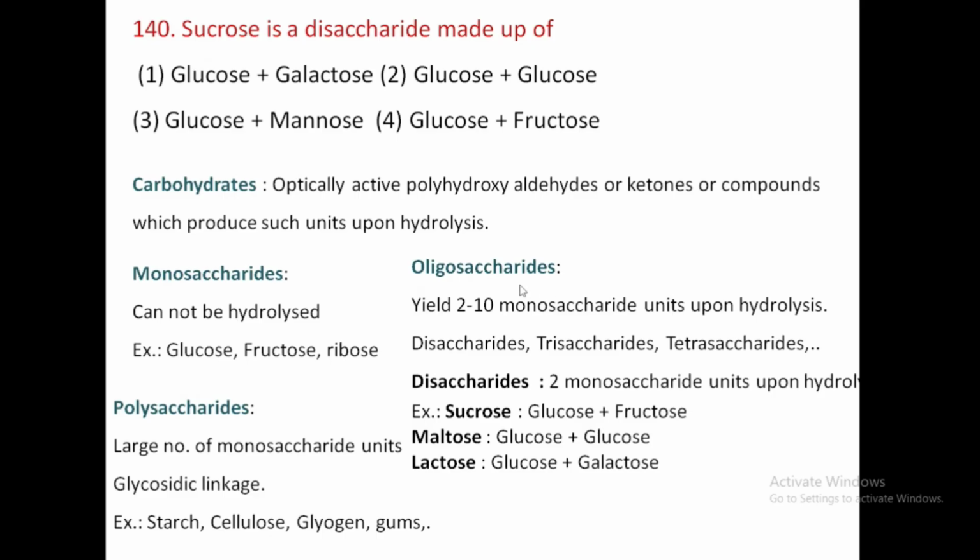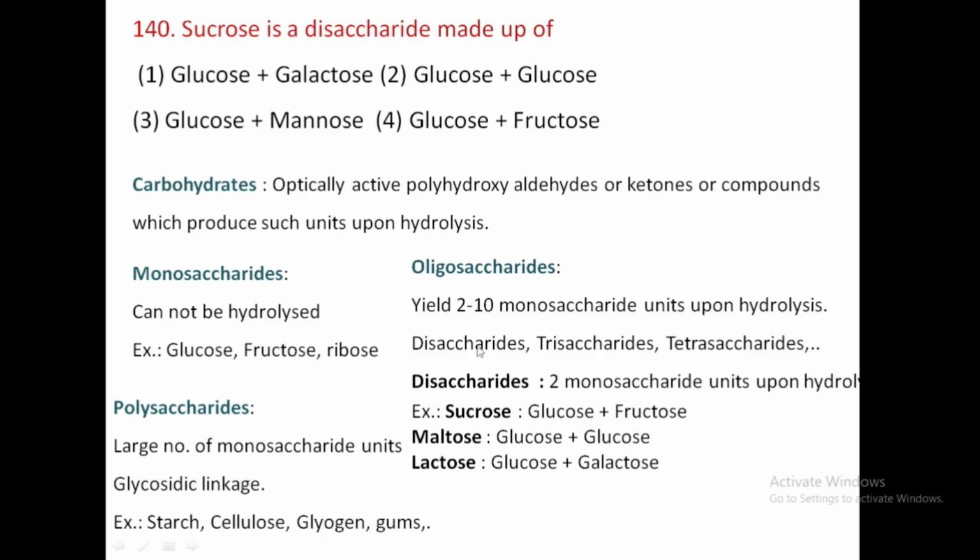When you hydrolyze oligosaccharides, you get 2, 3, up to 10 monosaccharide units. Oligosaccharides are further divided into disaccharides, trisaccharides, tetrasaccharides and so on, up to 10 monomer units.